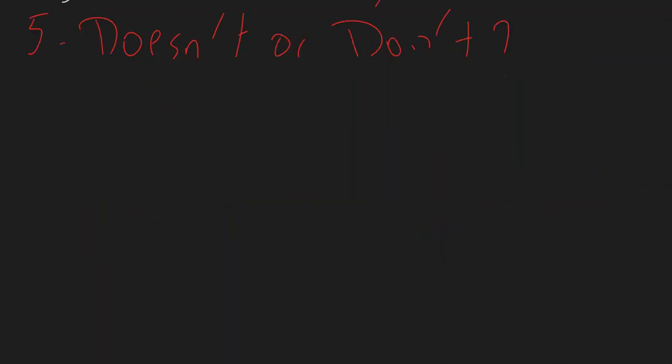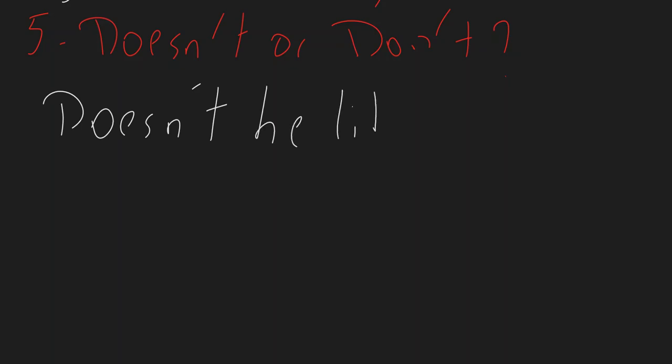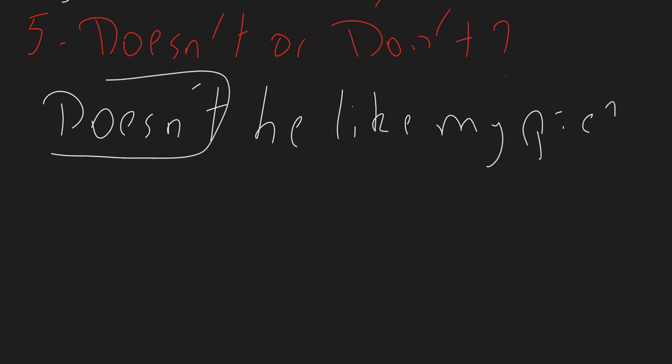Now, what about doesn't or don't or haven't or hasn't? In terms of these contractions, always go back to the original verb and take out the contraction to make sure that the verb agrees with the subject. For example, doesn't he like my pie? So the contraction, which is doesn't, is actually does not.